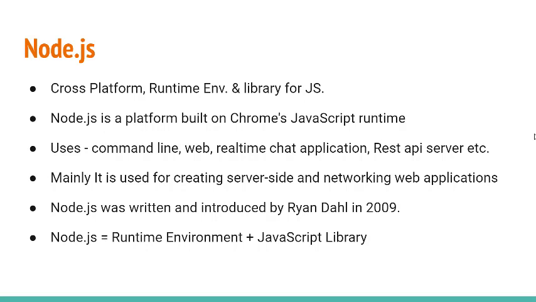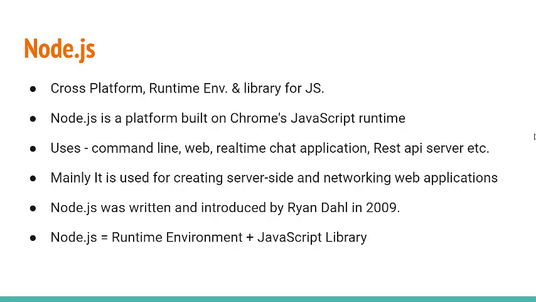The first point is that Node.js is cross-platform. It means it can work across multiple types of platforms, operating environments or operating systems. This allows you to reuse some code from the web app to the desktop version, like Windows, macOS, and Linux. So that is our main point, that Node.js is cross-platform, right?